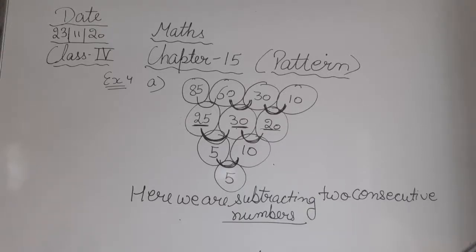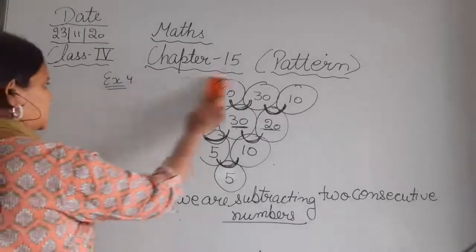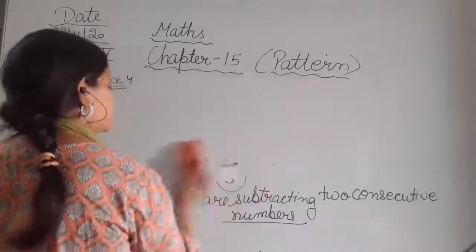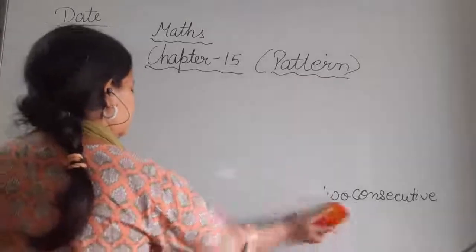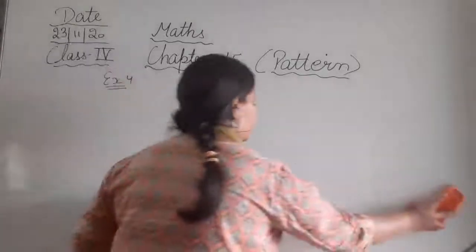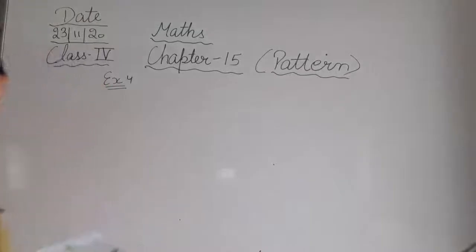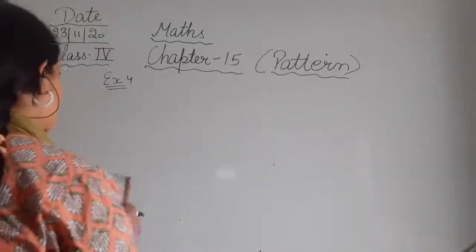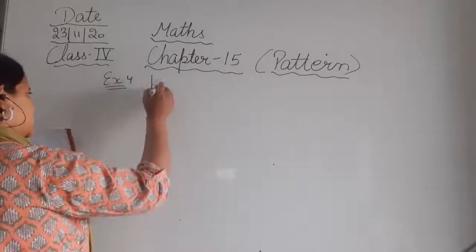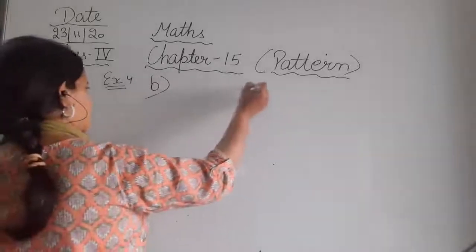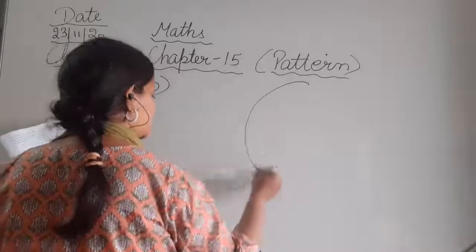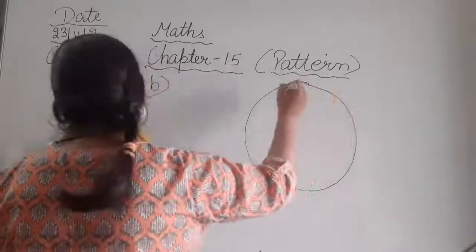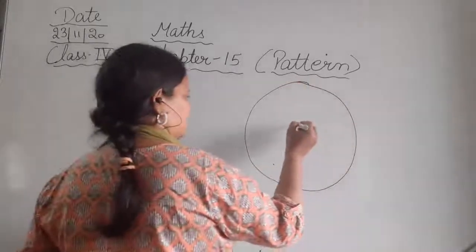Okay. Now the next is the B part of the same example number 4. So again you can see a figure here. So I am just drawing it here. So we may draw that is the B1. It's a big circle. Then it is divided into some parts.